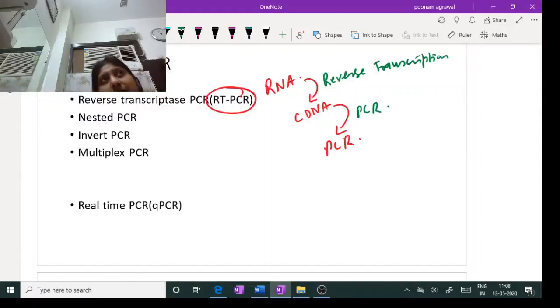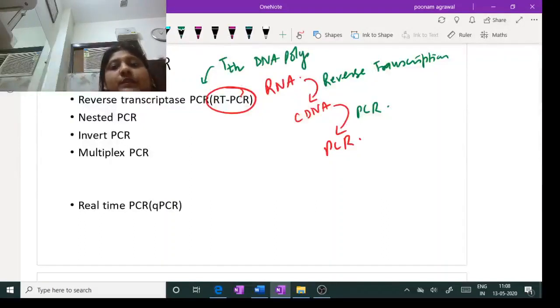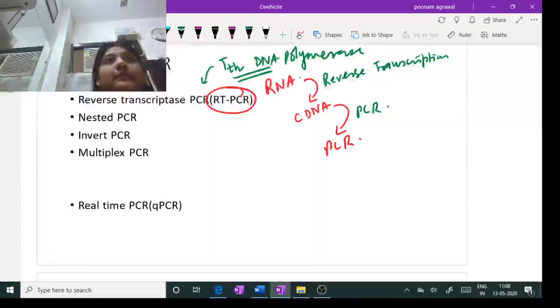So the technique is similar, but the starting material is RNA, and you should know the enzyme being used is not Taq polymerase, rather it is thermophilus DNA polymerase. This enzyme is also thermostable, so you don't need to add it again and again at the start of each cycle, which was the drawback of the original DNA polymerase used by Mullis. That was E. coli DNA polymerase, which had to be added at the start of each cycle because it was thermolabile.